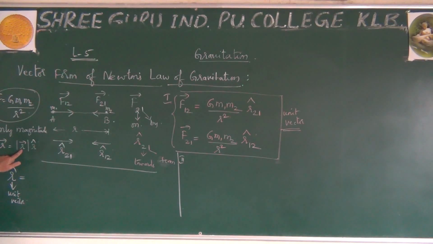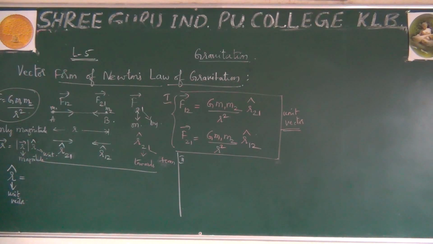So this explains magnitude, this explains unit vector. Therefore this is called the vector. That is, this is unit vector, this is vector. So I can write this is nothing but magnitude. What is this? This is unit vector.